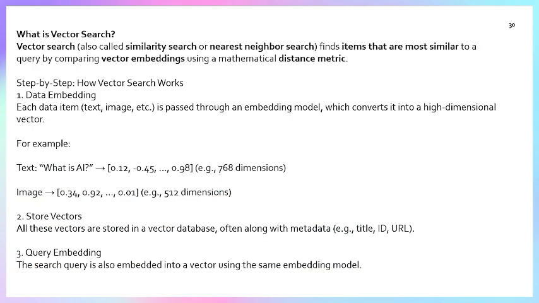So, what were the steps? First step is embedding the data: whatever text or image you have is first converted into embedded format. Then the embedded data is stored in the vector database.